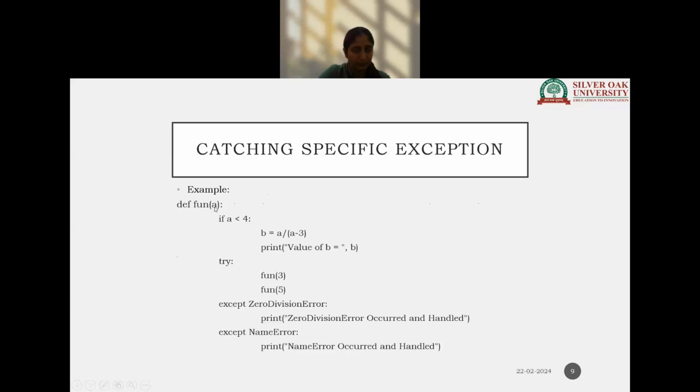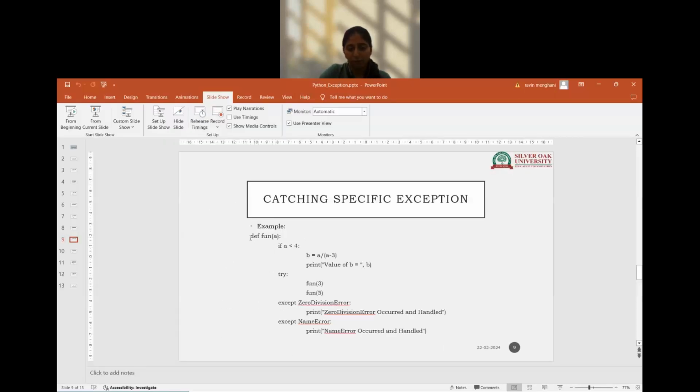Here we have taken a function in which we are calculating the value. We have given one NameError and one ZeroDivisionError. Whichever respective error is generated, that respective except block will be executed. Let's perform.